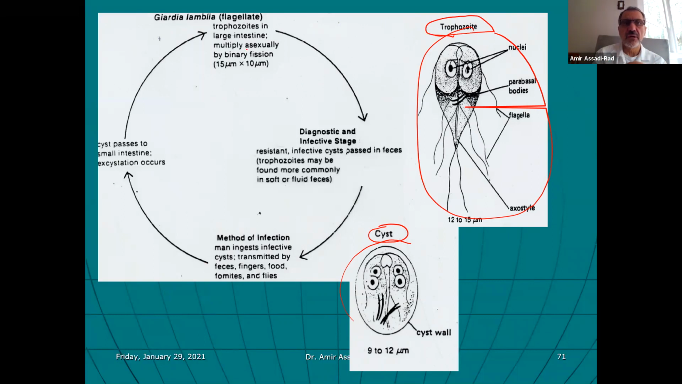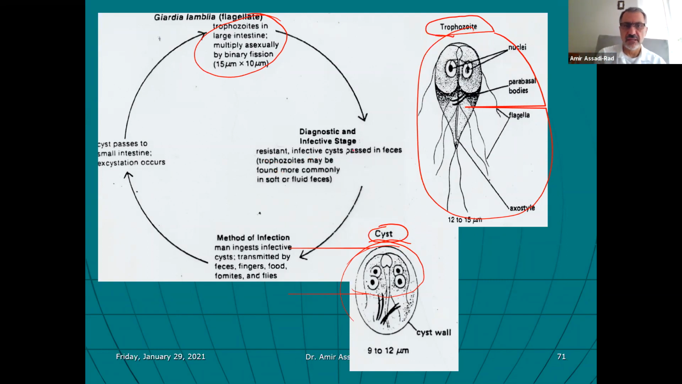Giardia lamblia trophozoites in the large intestine multiply asexually by binary fission. That's what I read. Okay, so they are in our large intestine and they are multiplying and cause diarrhea. And so when we release ourselves, a whole bunch of these organisms, the cyst ones, come out in the feces. Of course, there are some trophozoites in the feces too, but the cyst ones are the dangerous ones. And diagnostic infective cysts pass in feces.